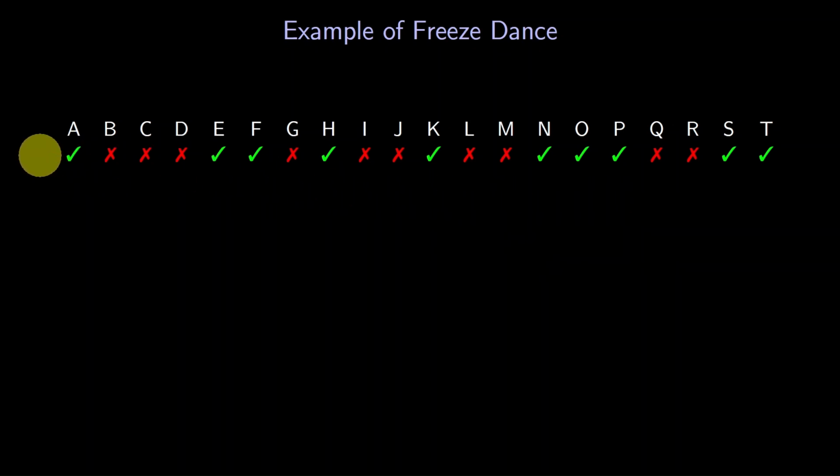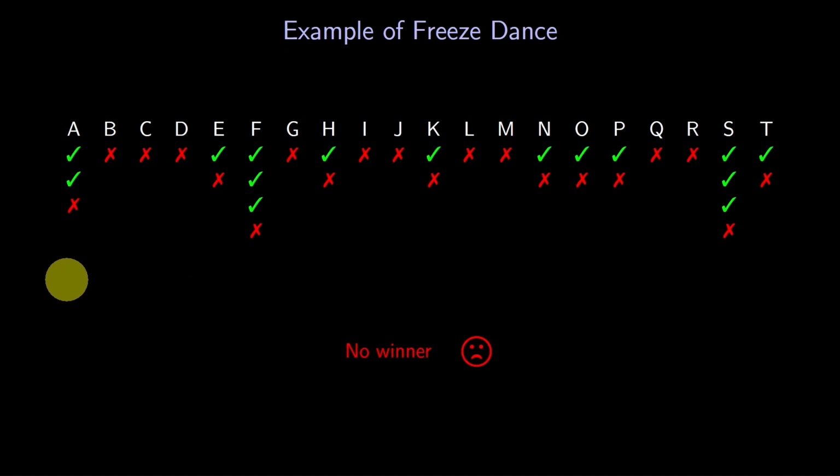What happens next? We'll play another round. Only the players still in the game will dance. Let's see the outcome of the second round. Of the 10 remaining players, 7 dropped out and only 3 remain, A, F, and S. Let's continue with the third round. A dropped out, so only 2 players remain, F and S. Let's see the fourth round. Oh no! Both players dropped out. What does that mean? It means nobody won. We don't have a winner.